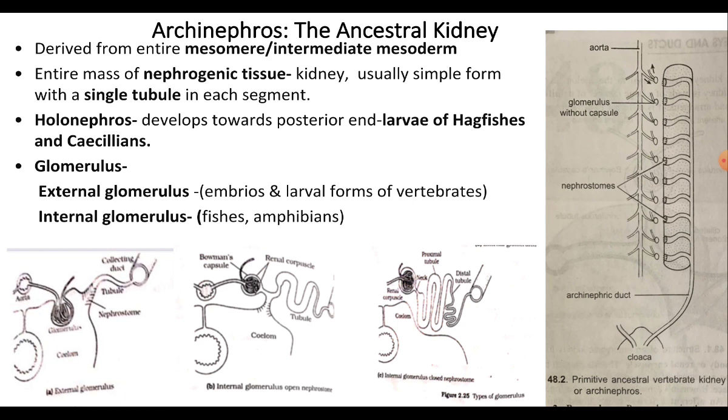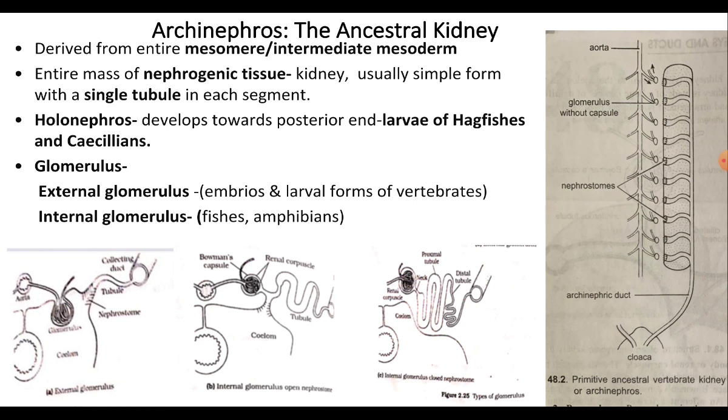If it is said to be internal glomerulus, the glomerulus is encircled by a Bowman's capsule of a uriniferous tubule, and together they form the renal corpuscles. The glomerulus is embedded within the dorsal body wall.